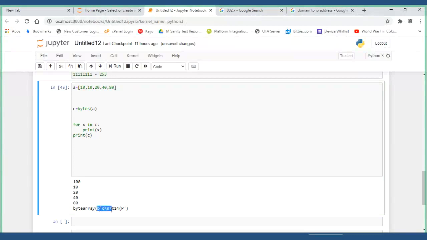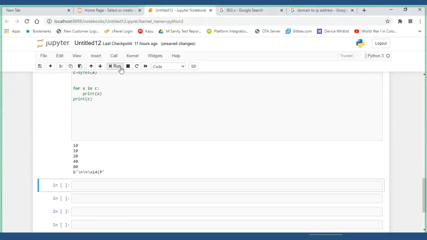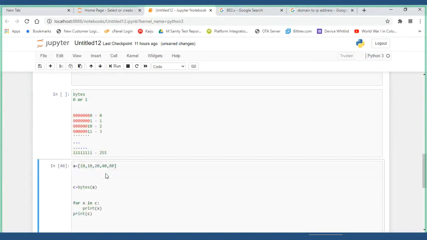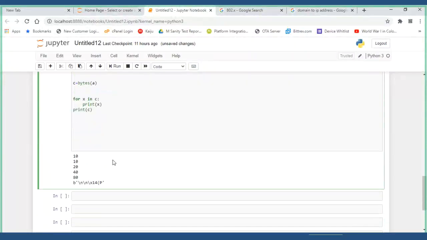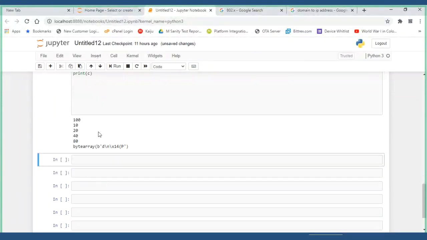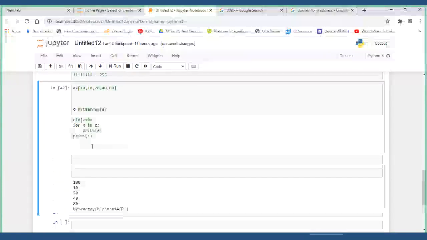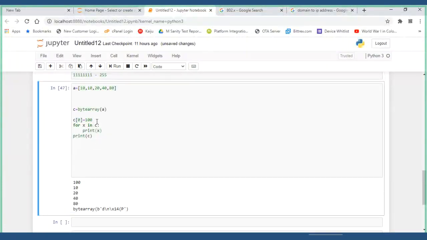Everything will be the same, it is bytes, and somewhere it is referring to this list. Now what I've done is I converted it into bytearray. That entire bytes is converted into bytearray, and it applies some characteristics. That characteristic is that you can add elements now.